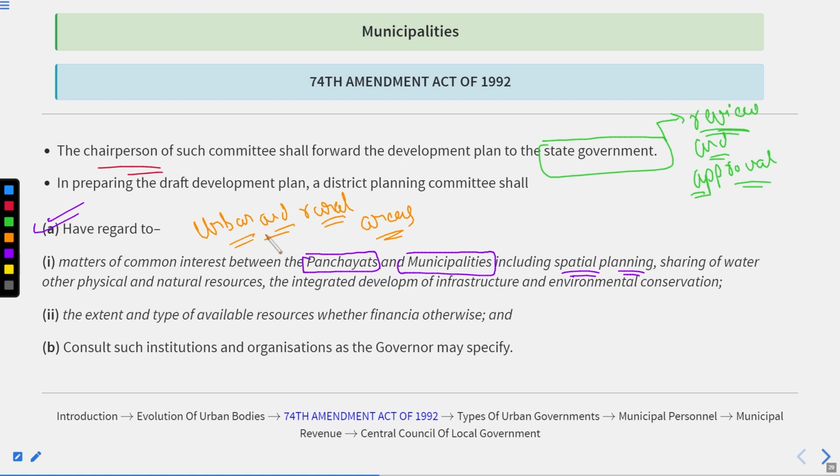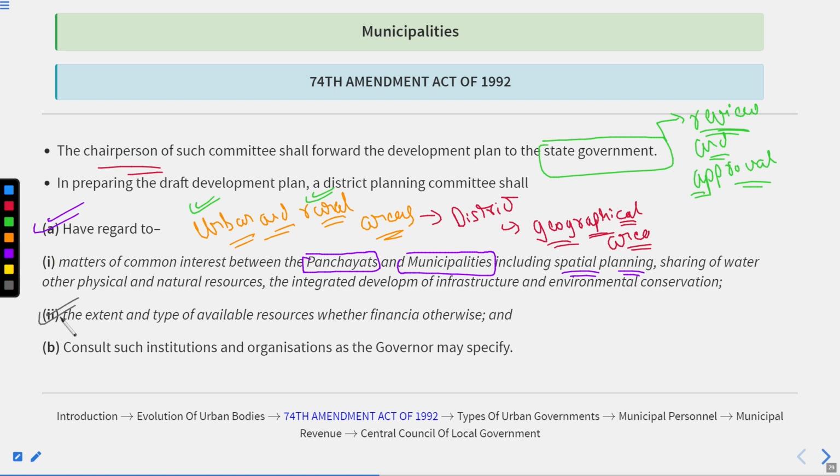Why? Because they both are under the same district and the same geographical area. So all the natural resources and man-made resources over this geographical area have to be divided as per the common interest between the urban and the rural areas. This is the very first basic factor.